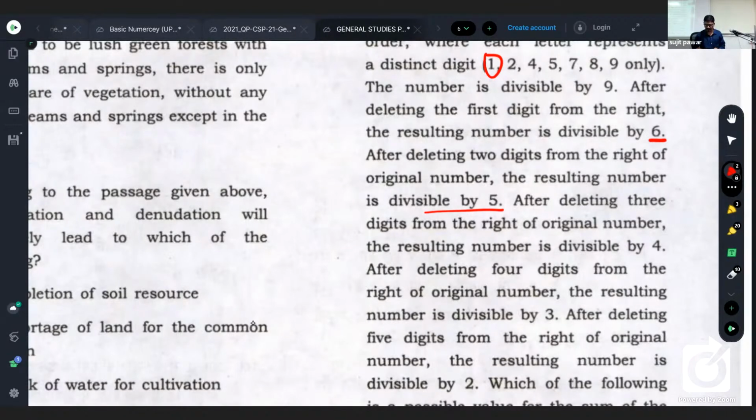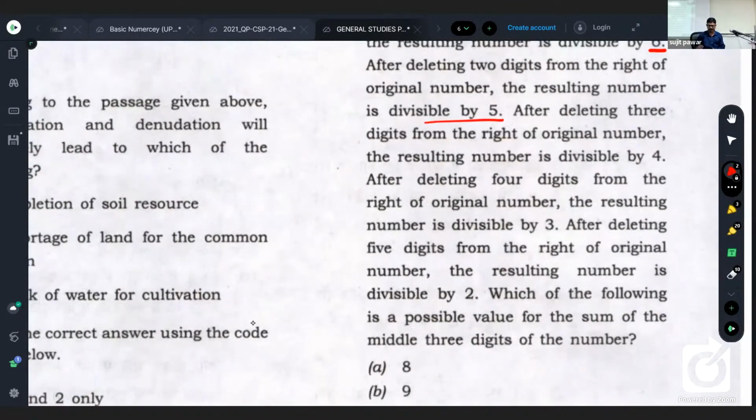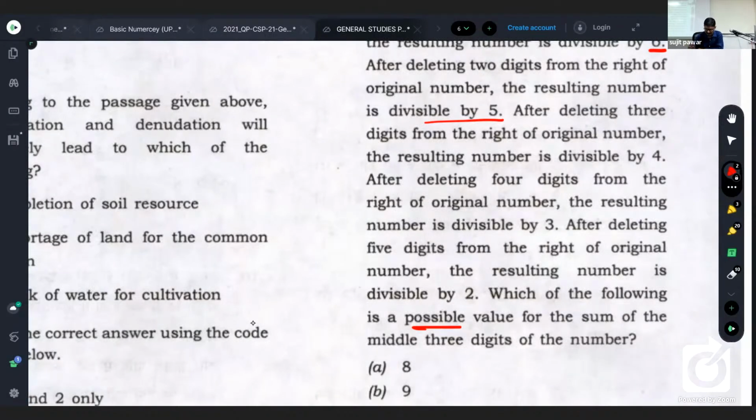It is mentioned: after deleting 5 digits from the right of the original number, the resulting number is divisible by 2. Which of the following is a possible value for the sum of the middle 3 digits of the number? Is it clear? Got it? So the entire question is related to divisibility tests.